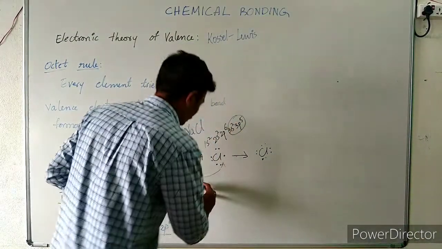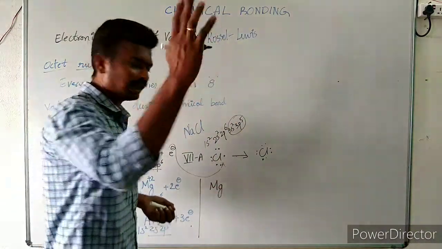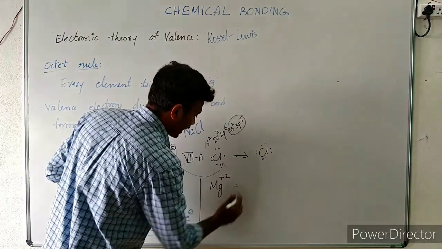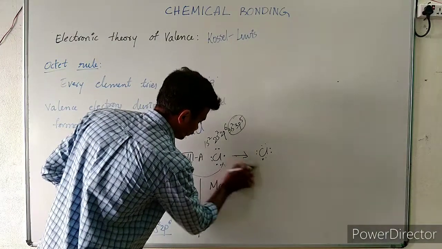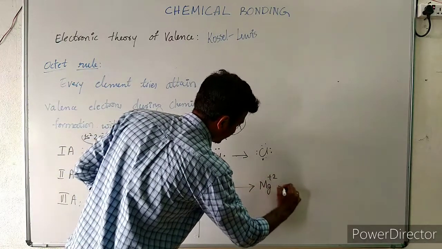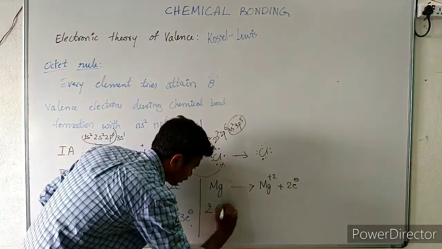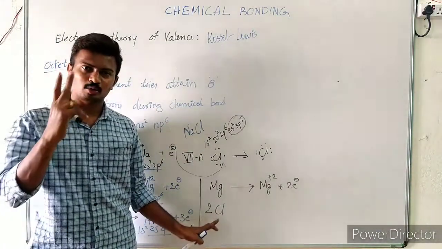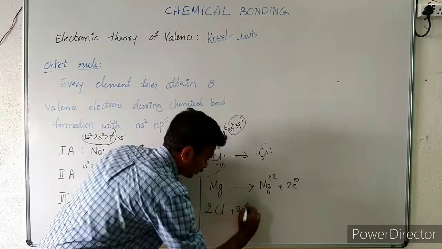See here, magnesium, you know that it is going to lose 2 electrons. So plus 2. Magnesium is going to lose 2 electrons. It is going to form Mg2 plus, 2 electrons and 2 chlorines. See, I am showing 2 here. The 2 here indicates that there are 2 chlorine atoms. 2 chlorine atoms will gain these 2 electrons.